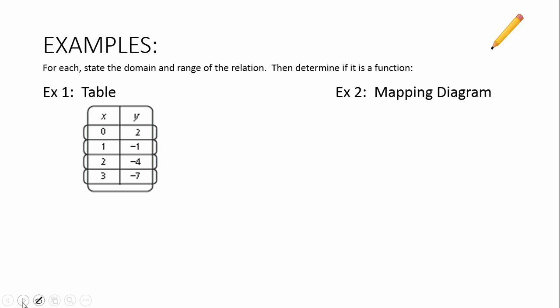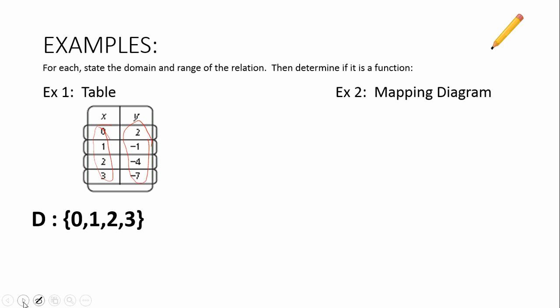So the first thing we want to do then is list the domain and range. The domain is just a list of all these numbers here that are in the X column, and the range is a list of all the numbers that are in the Y column. So we're going to make a couple lists here. When you make a list though, keep in mind we want to list them in order, least to greatest, and then we also want to make sure not to list any that are repeating.